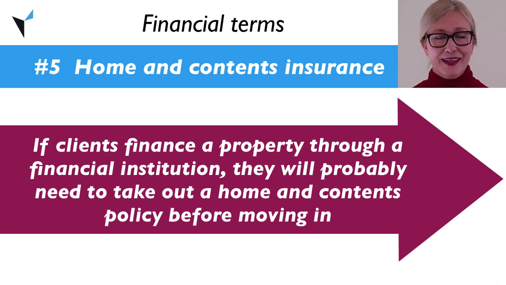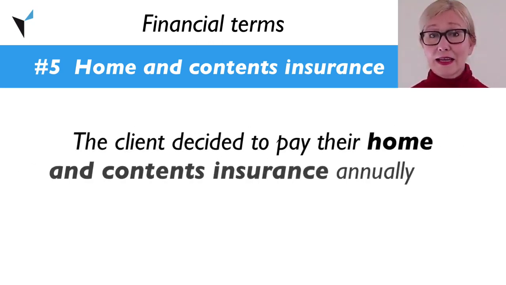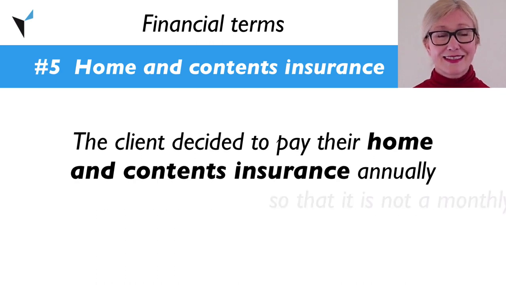Example: the tenant is required to provide proof of insurance, including home and contents insurance, before signing the lease. The client decided to pay their home and contents insurance annually so that it is not a monthly expense.